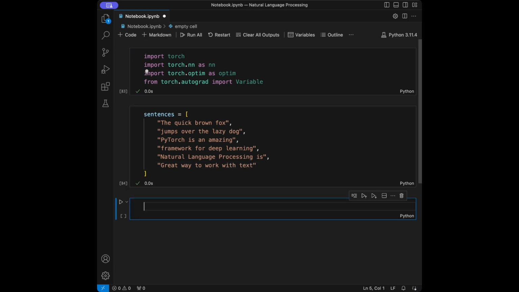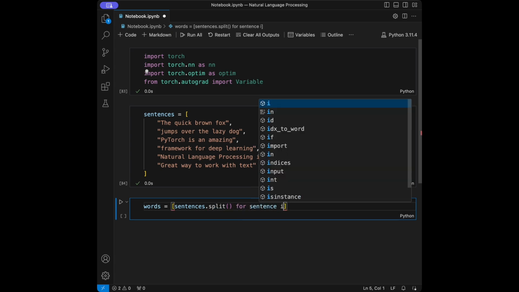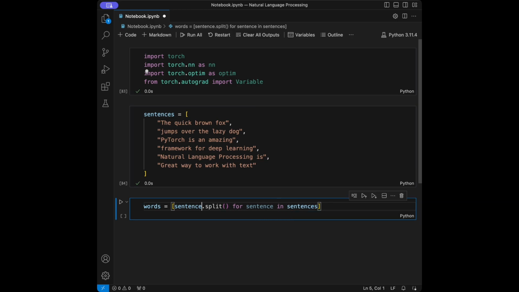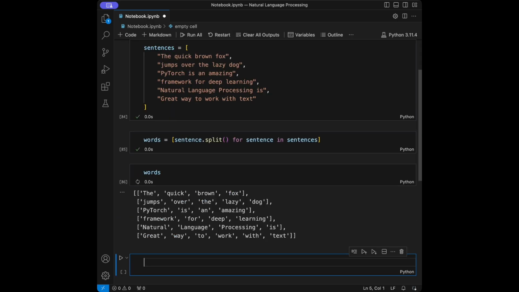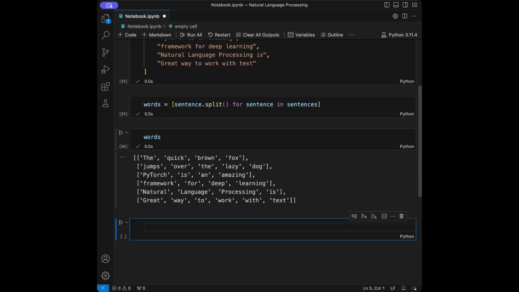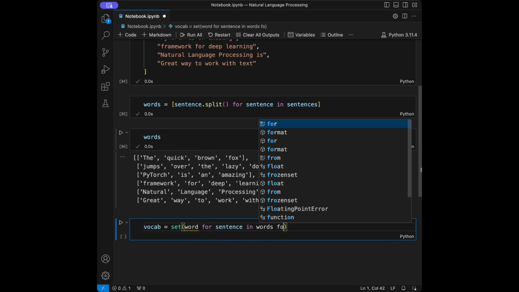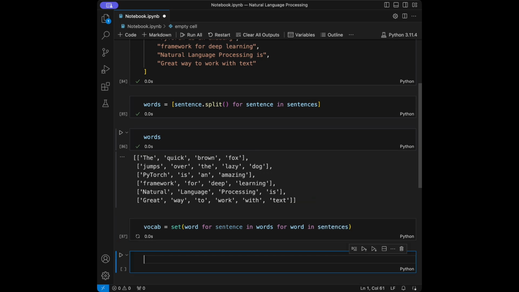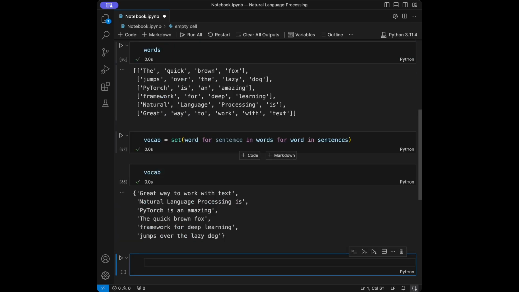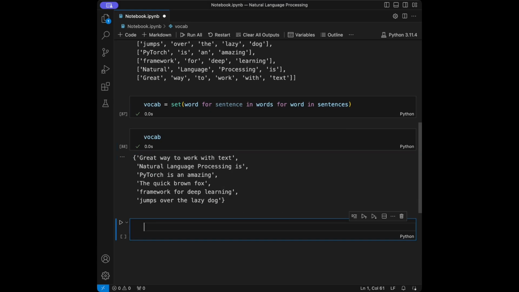Great. So we are going to tokenize the sentences. So for that I'm going to say words, and it's going to be sentence.split for sentence in sentences. Also it's going to be sentence because we said for sentence like this, and I'm just going to call the words. Great. So after that I'm going to set something like vocab, and it's going to be set of word for sentence in words for word in sentence. And when I call the vocab like this, we are going to see great. Here we can see the words.